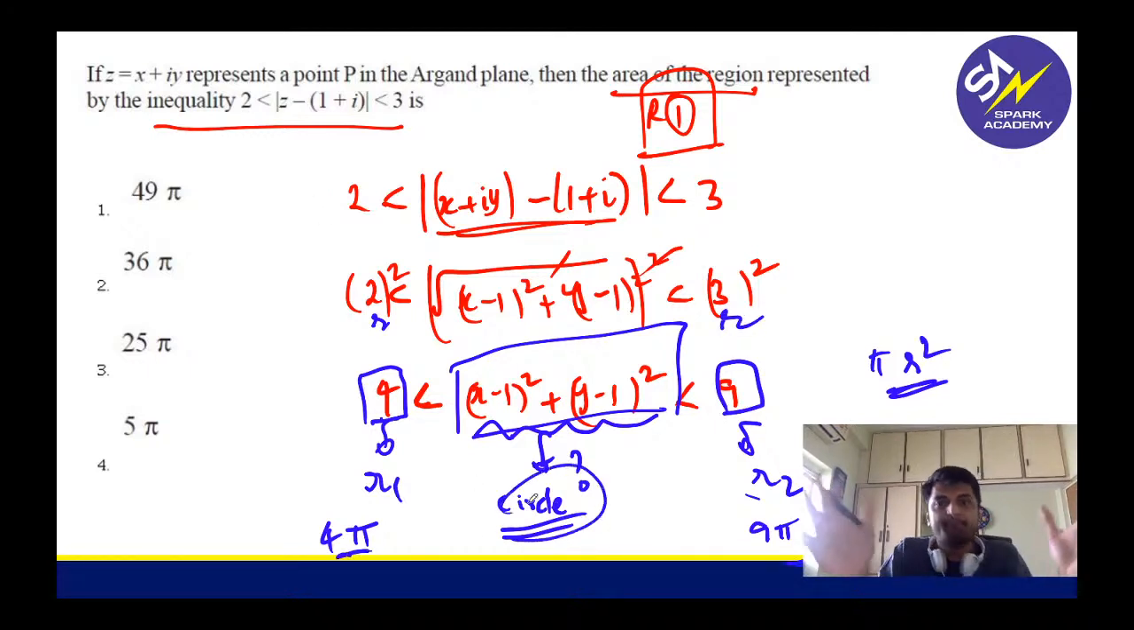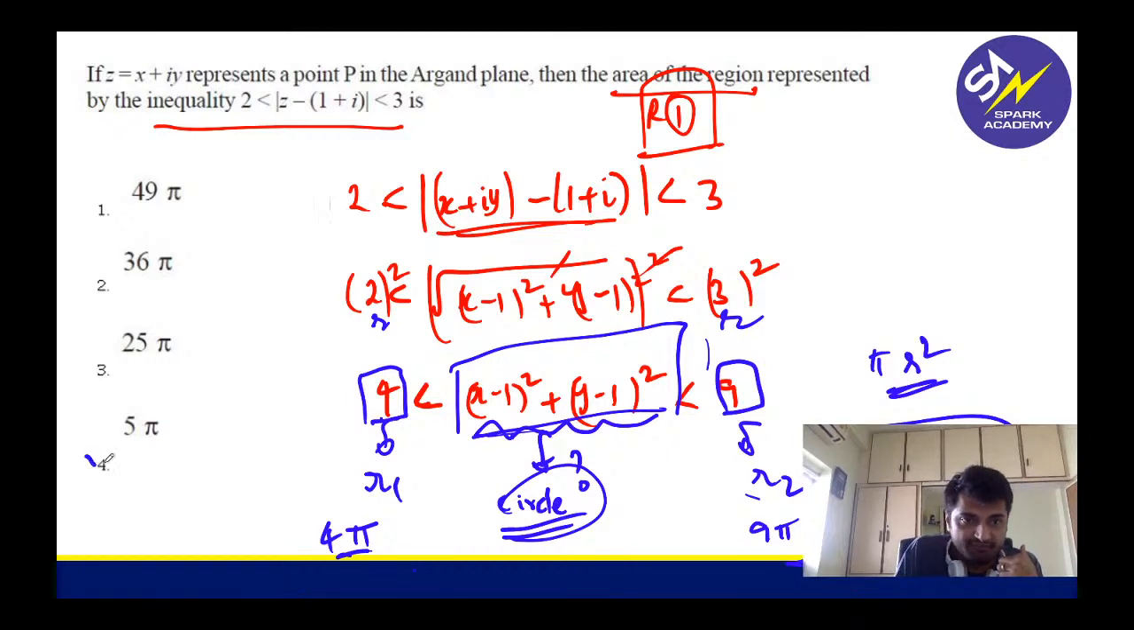You want the area between them. How will you get the area between them? 9 pi minus 4 pi, right? You want the area between these two circles. It's nothing but 5 pi. Sukit rightly pointed out even before solving that it is 5 pi, which is the answer. Simple sum, round 1 sum. So again, you are seeing, guys, complex numbers, they are giving everything together.